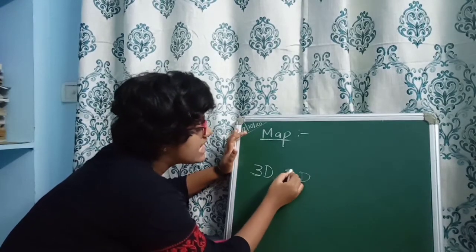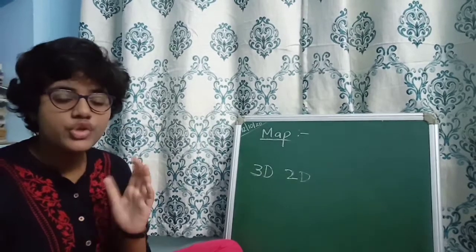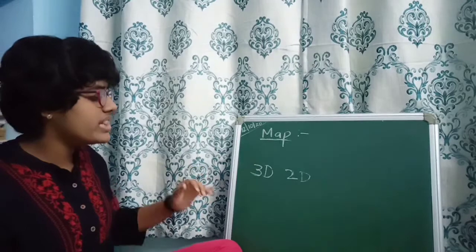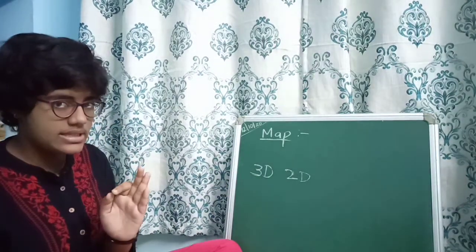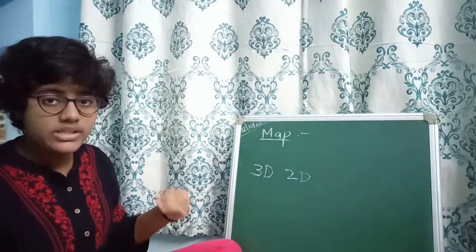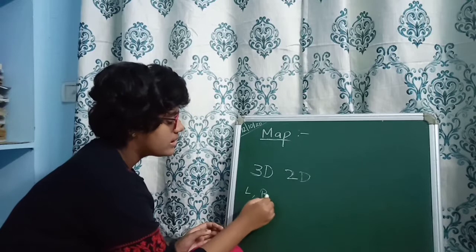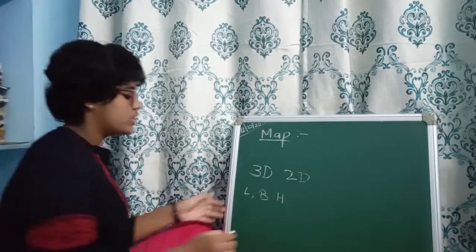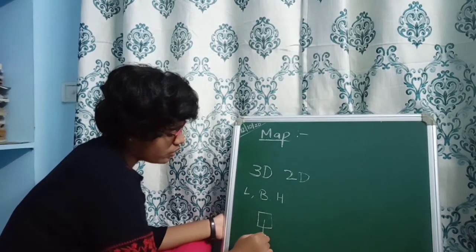Now what are these 3D and 2Ds? You know geometry in your maths. In that we can find 3D. 3D means 3 dimensions. What are those 3 dimensions? Length, breadth and height. Like if you take a cube, you know what is a cube? See, this is a cube.